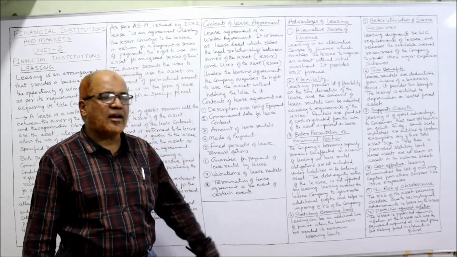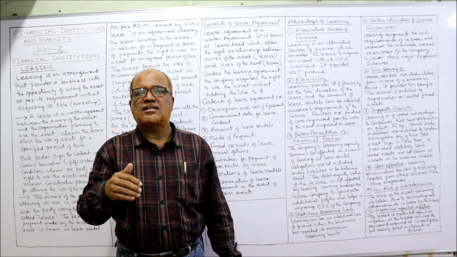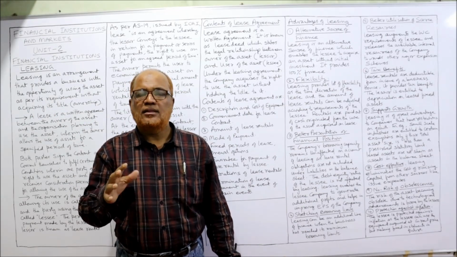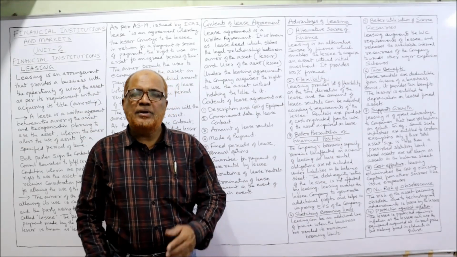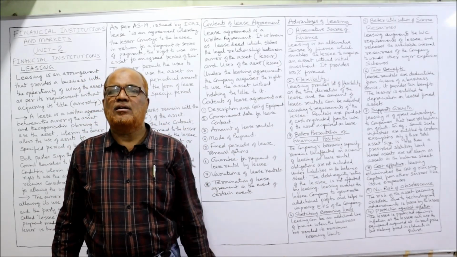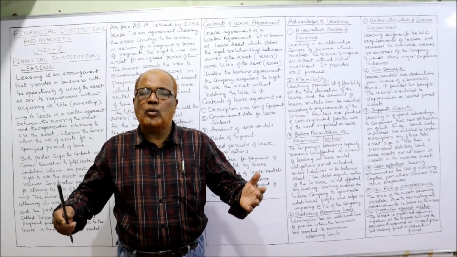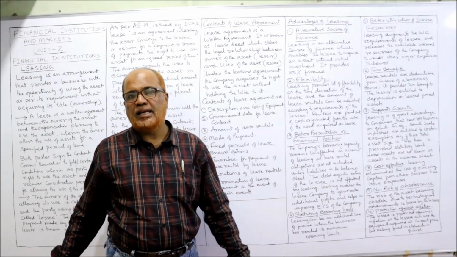EPS stands for earnings per share. So, by taking the asset on lease, the earning capacity of the business will increase. When the business increases, its earnings per share will increase. The business can be able to get more profit by taking the asset on lease.